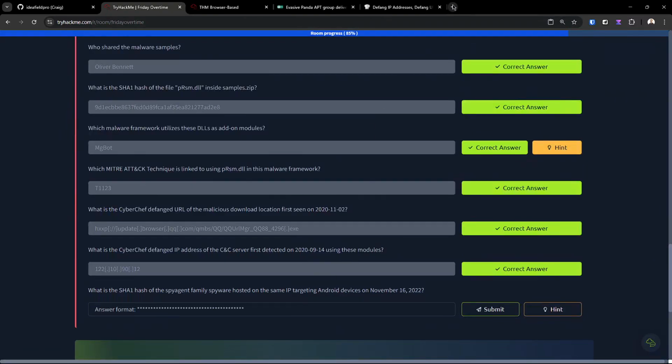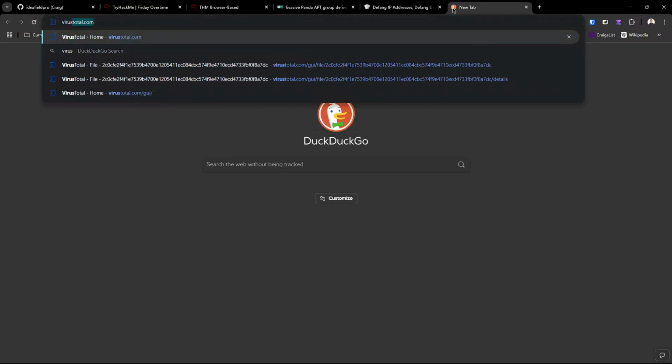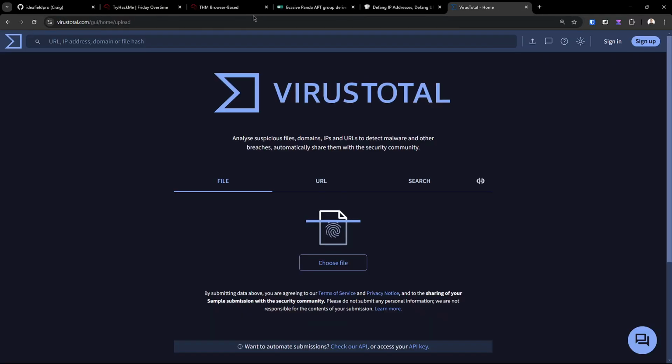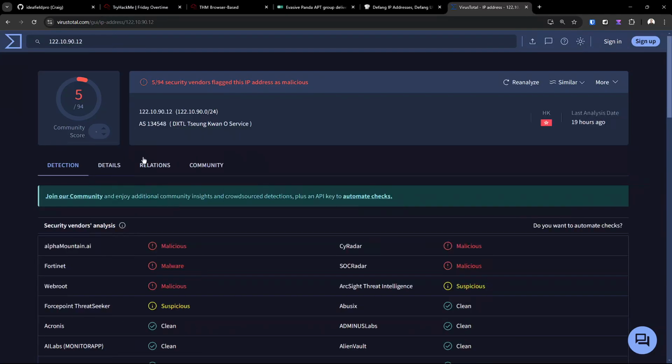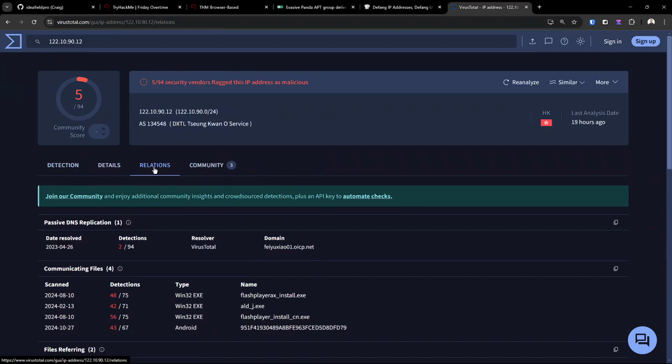And let's use our good friend VirusTotal. We still have that IP address that we can use. Can we use the defanged version of it? Yeah, we can use the defanged version. And now let's see if it gives us some information.